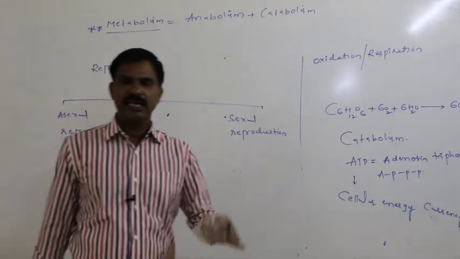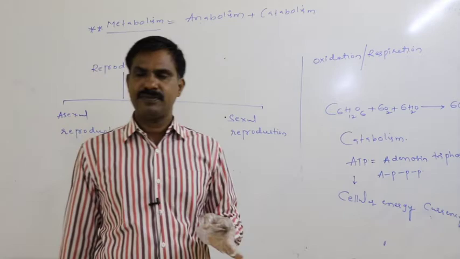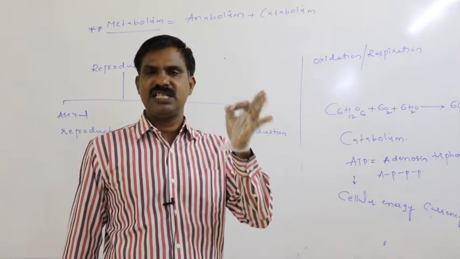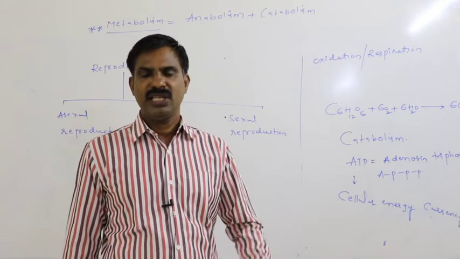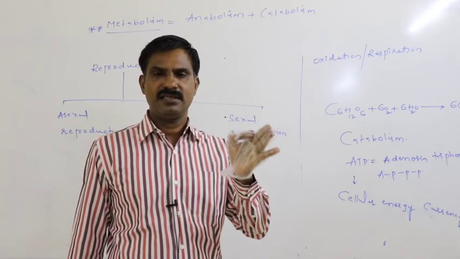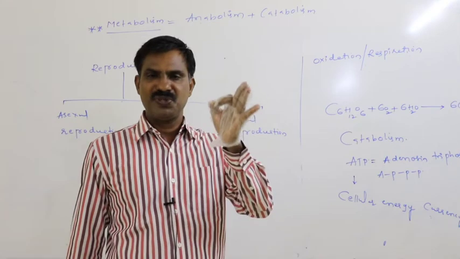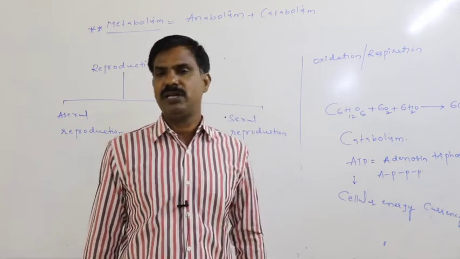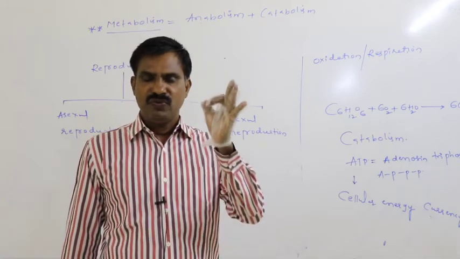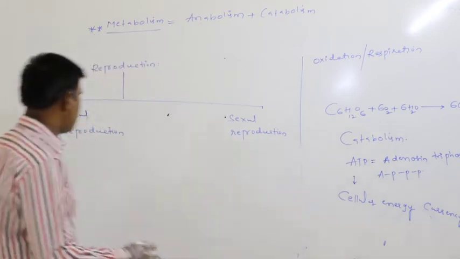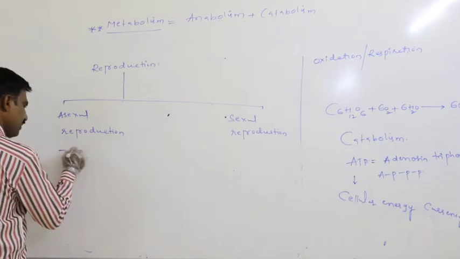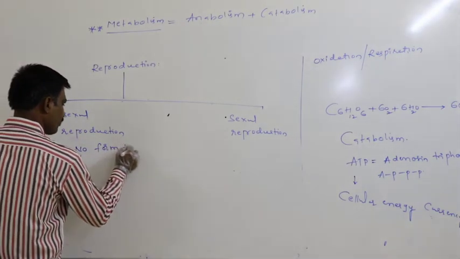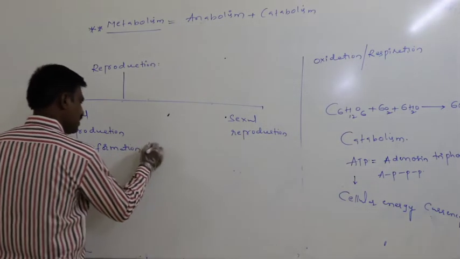Asexual reproduction means without formation of sexual cell. If in single parent reproduction occurs to produce the daughters, then that is said to be asexual reproduction.